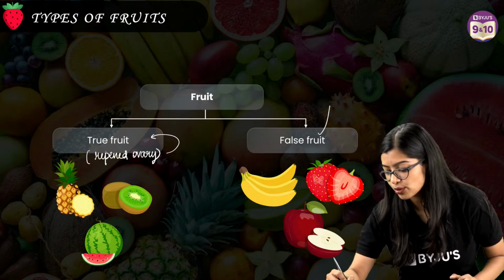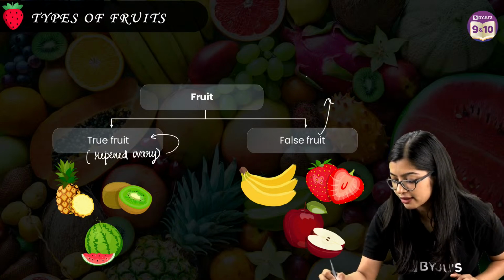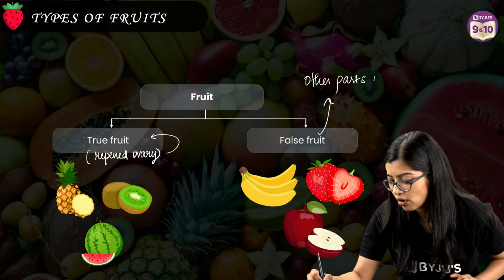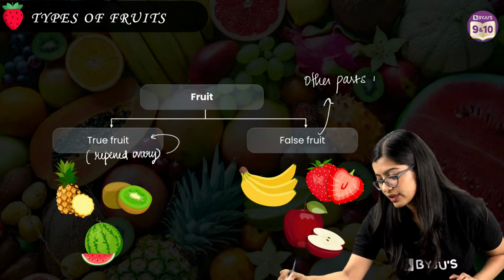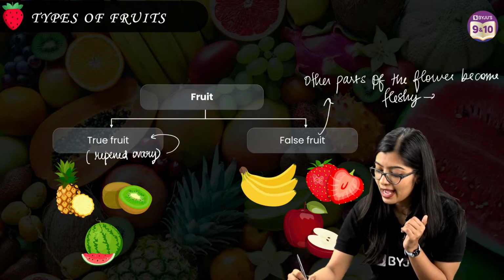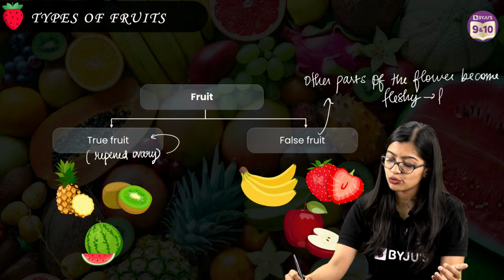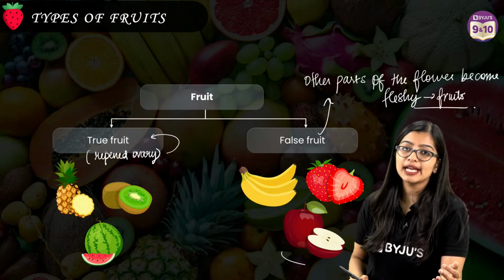While false fruits are those where other parts of the flower become fleshy so that it is edible for us, and they become fruits. For example, apples.